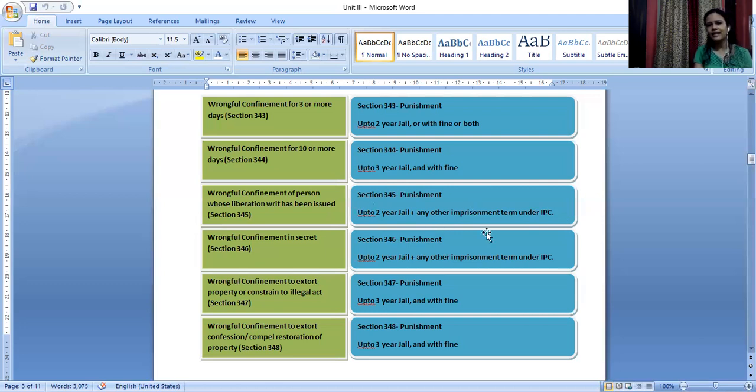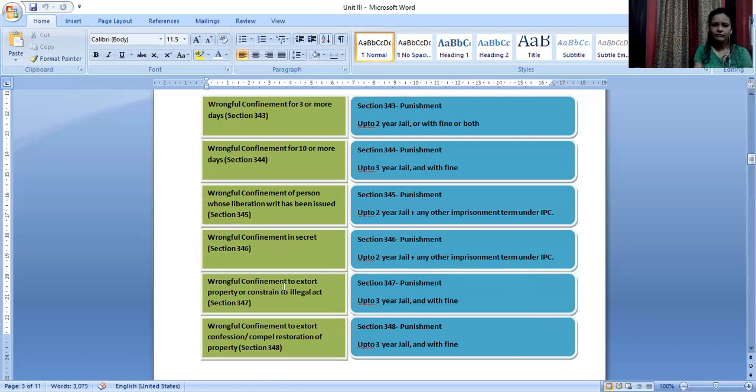All right, so what is any other term? Maybe you have confined that person for 10 or more days. In that case, this punishment will also be applicable, right? So depending on what other crimes you have committed, punishments will be added. But the basic minimum is up to 2 years of imprisonment and any other punishment that may be applicable based on this particular chapter of IPC. Next is wrongful confinement in secret. And for that, punishment is up to 2 years of imprisonment plus, again, any other imprisonment term which may be there in this particular chapter of IPC.